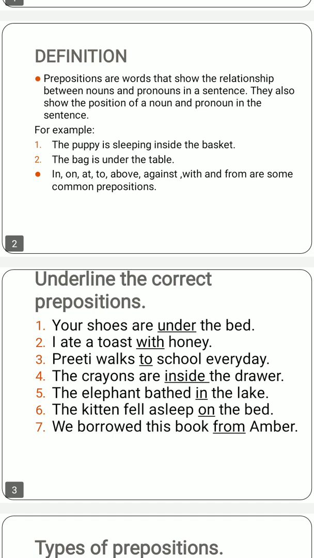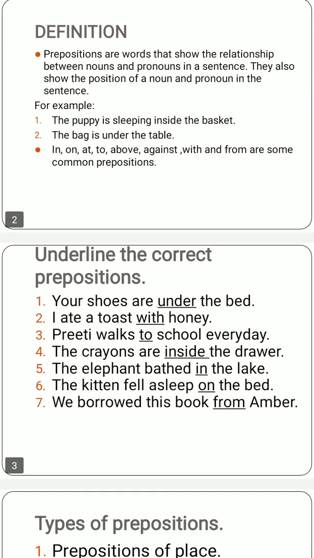Now let's have a look at an exercise with the help of which we will come to know the different prepositions. First is, your shoes are under the bed. Now under the bed means they're showing the position of the shoes. Which word is showing the position? Under. So under is a preposition, that is why we have underlined it.